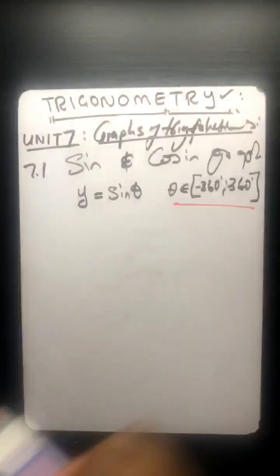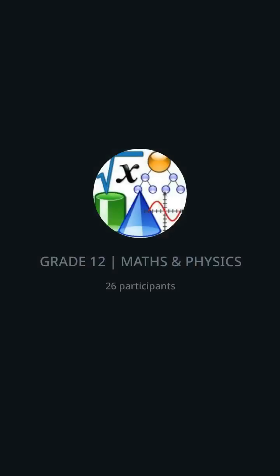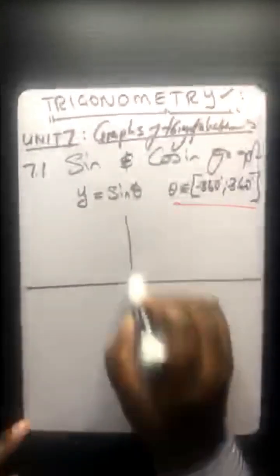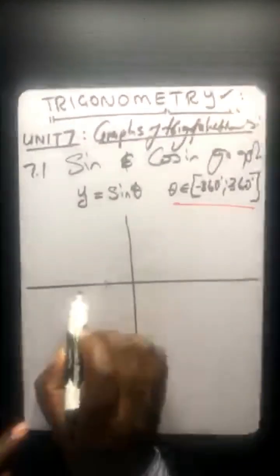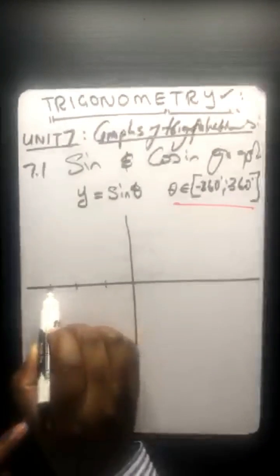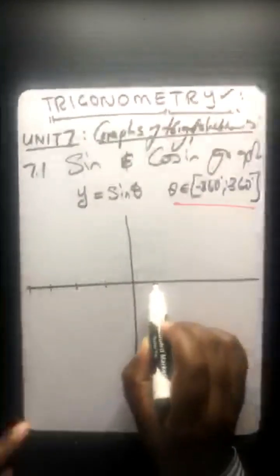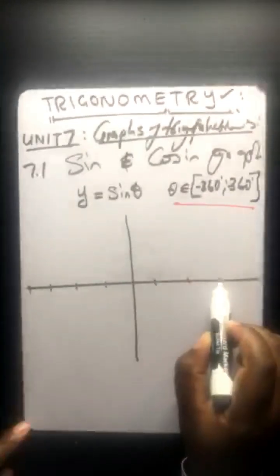So when you sketch, you firstly focus on your range, which is that one. So this means on your Cartesian plane, start from negative 360, and also end on positive 360.